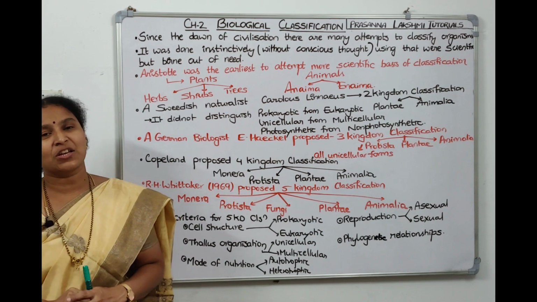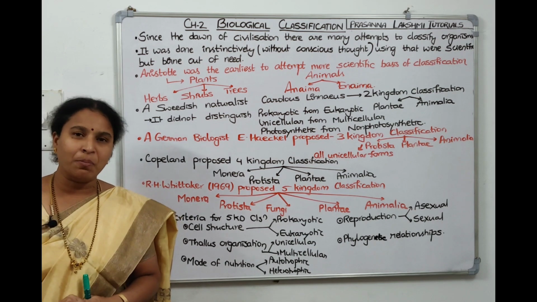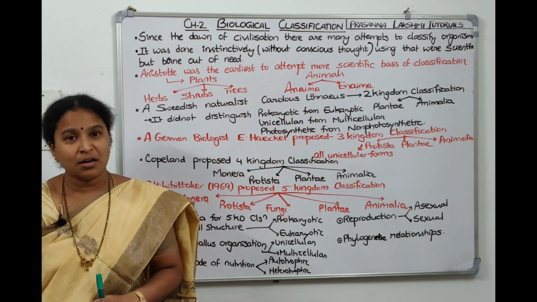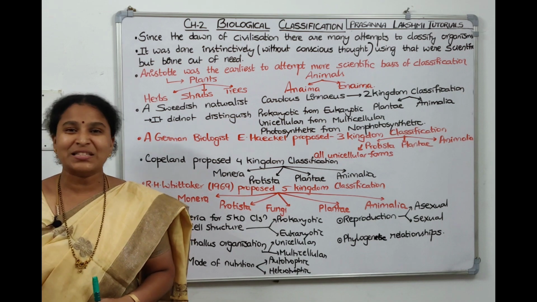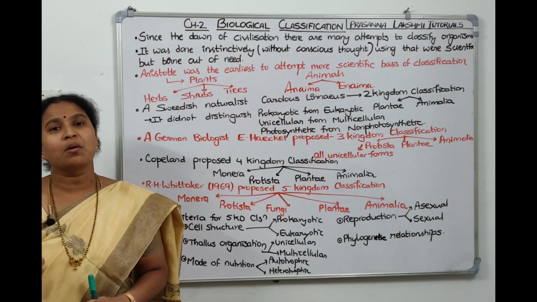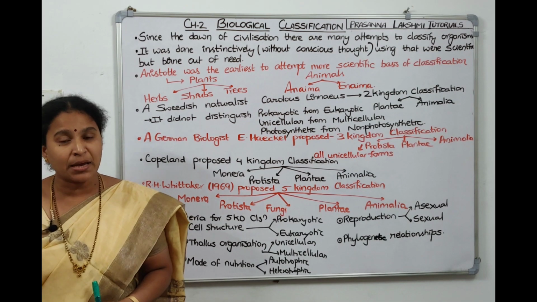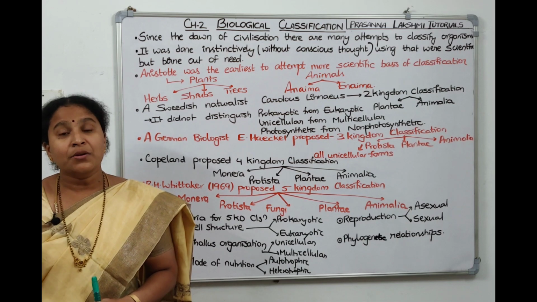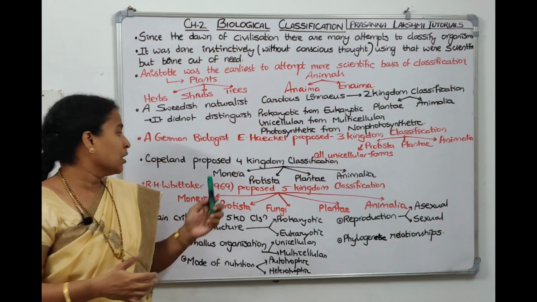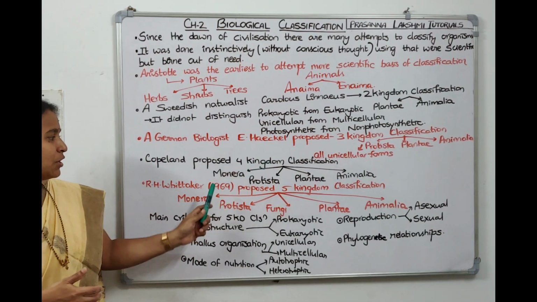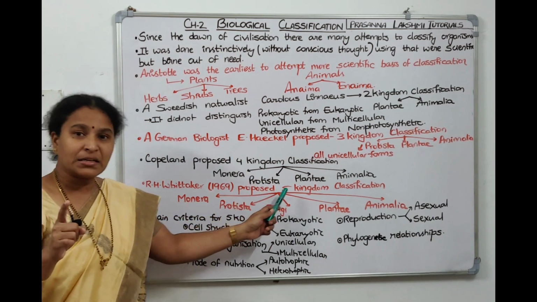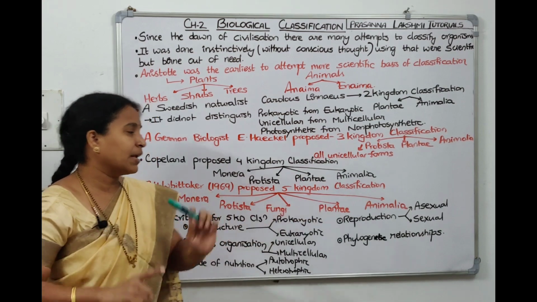Then 4 kingdom classification came. Who proposed 4 kingdom classification? Copeland proposed 4 kingdom classification. What did he do? He separated the organisms which are under Protista into unicellular prokaryotic and unicellular eukaryotic. Unicellular prokaryotic are kept under the first kingdom. Mono means first, kingdom called Monera. Bacteria which are unicellular prokaryotic are kept under the kingdom called Monera. Unicellular eukaryotic are kept in the kingdom called Protista. Plantae and Animalia are there from long back onwards. So that was the Copeland 4 kingdom classification. Unicellular prokaryotes under Monera, unicellular eukaryotes under Protista, then multicellular plants under plant kingdom, multicellular animals under animal kingdom.